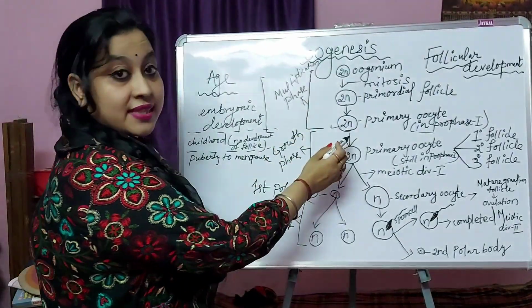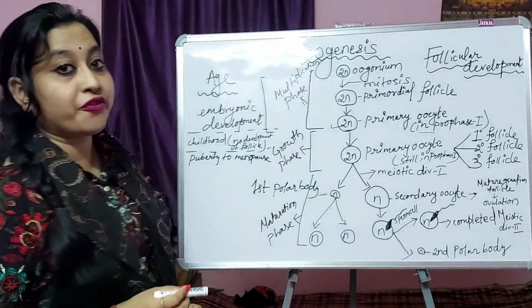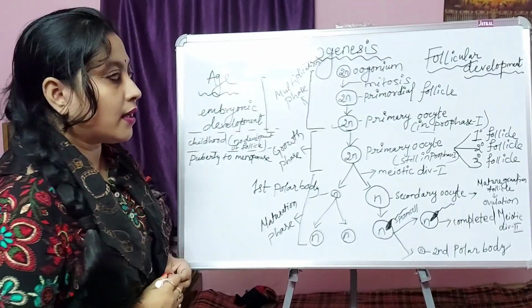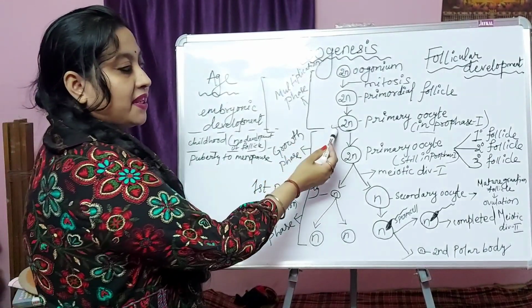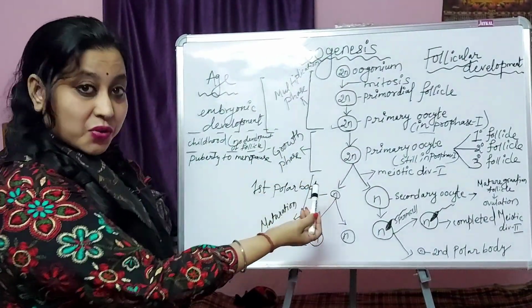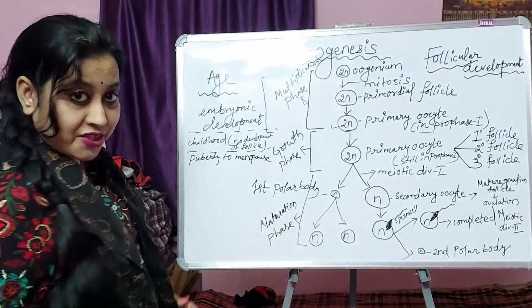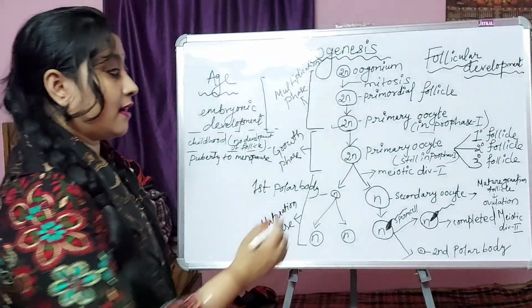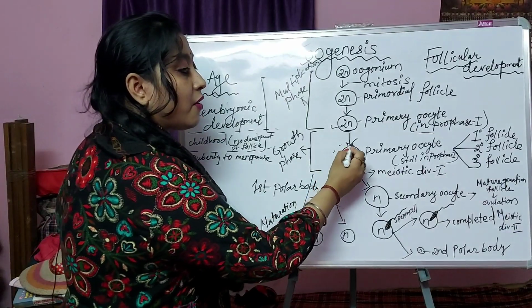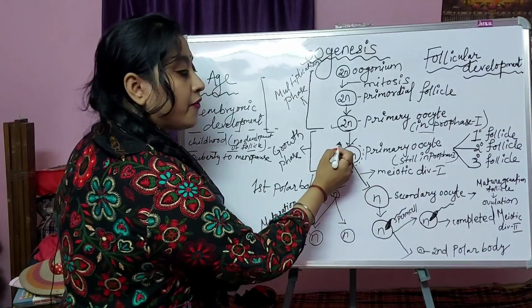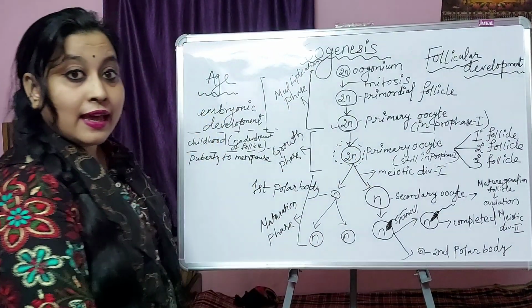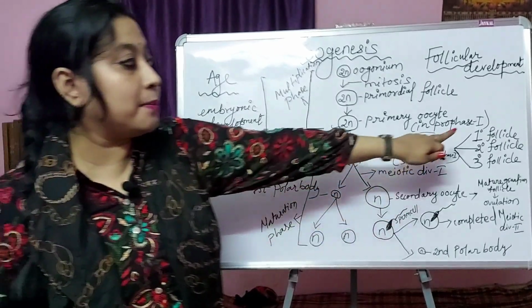This primary oocyte now gets arrested in prophase 1. Then it gradually grows in size, and there is formation of a layer of granulosa cells, which is called the primary follicle.